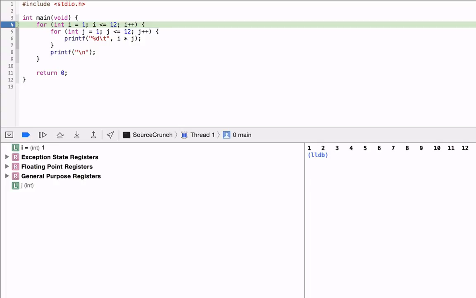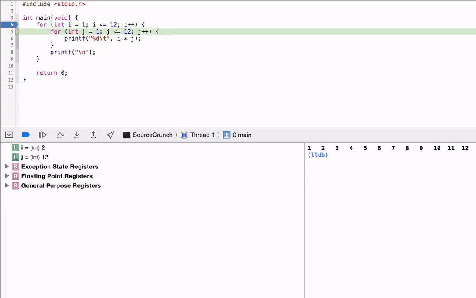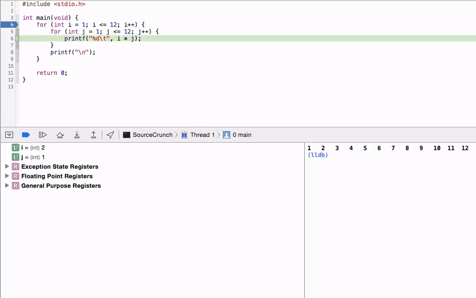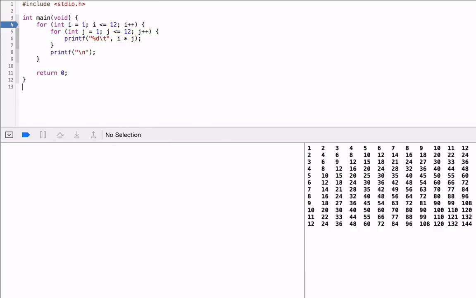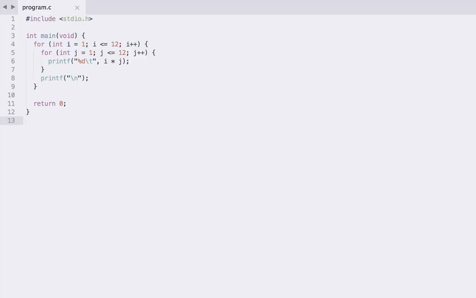And okay, we went past, we printed our \n, we then check our condition to see if we should repeat this outer loop again. But of course, first off, we do our update, so now i is 2, and yep, we went back in because of course this condition is still true, and then we go back into this inner loop, and now we're going to reset our j value to 1, so it's going to be 2 times 1, 2 times 2, 2 times 3, and so on until we run to completion just like that. So that is really all I wanted to discuss for this particular video.